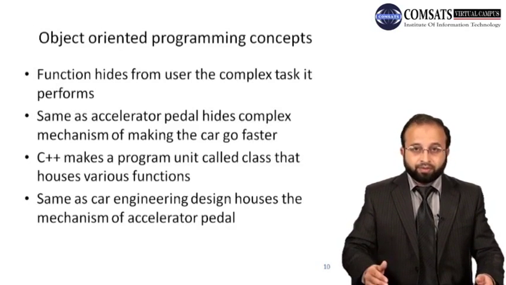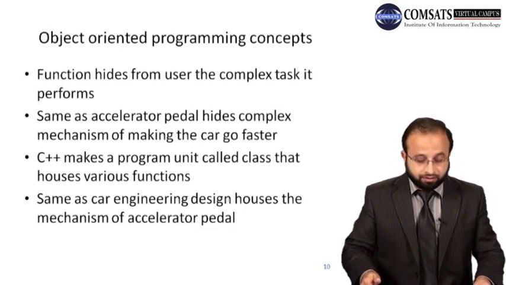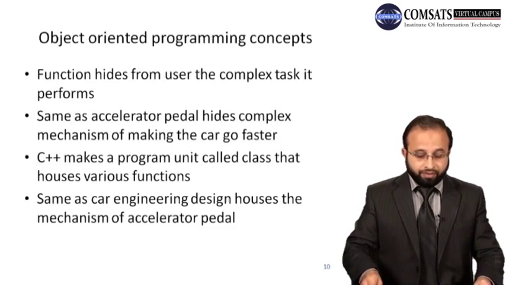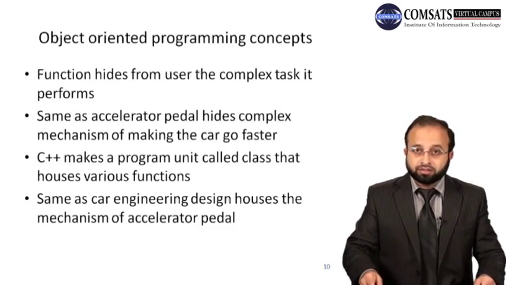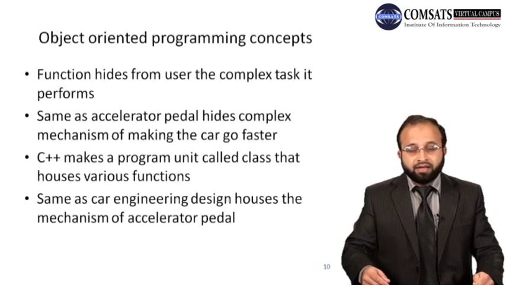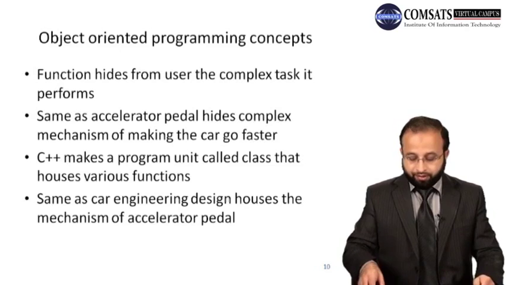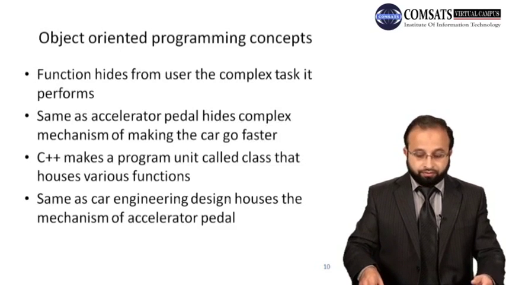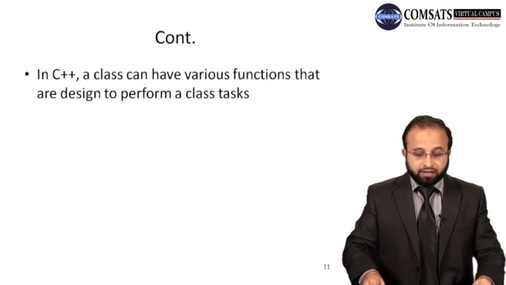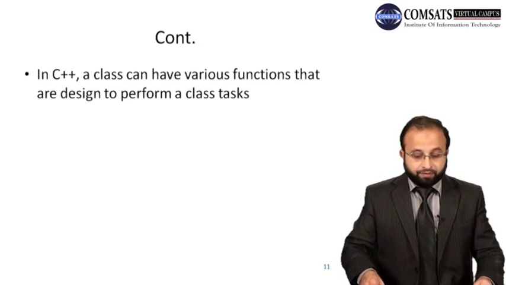So C++ makes a program unit called a class. There is a class inside a C++ program that houses various functions. This means that we can have one or more functions within a class that show the capabilities of that class, right? We will see the details of these things in the next few slides. So in C++, a class can have various functions that are designed to perform a class task.